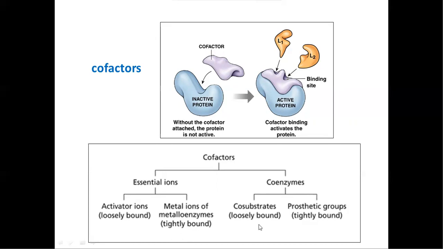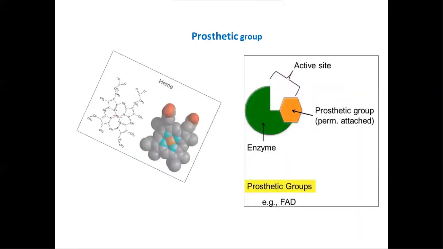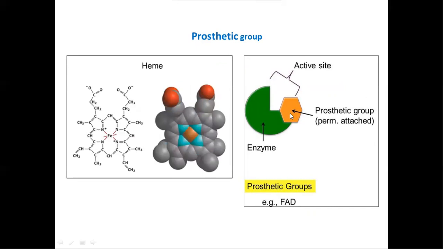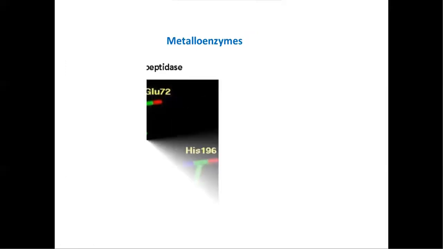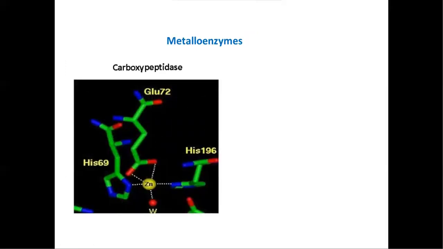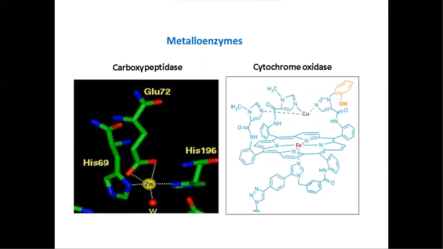An example for co-substrates is NAD, and an example for prosthetic groups is heme, which is present in peroxidase and catalase enzymes. These are the prosthetic groups, which are permanently attached to the enzyme, for example, FAD. These are examples of metalloenzymes, carboxypeptidase and cytochrome oxidase.